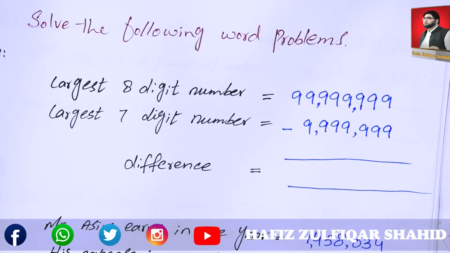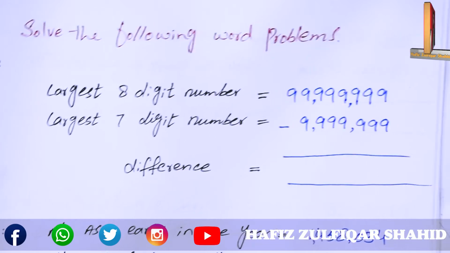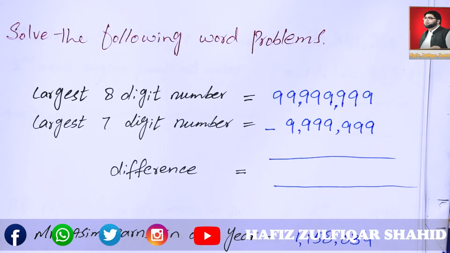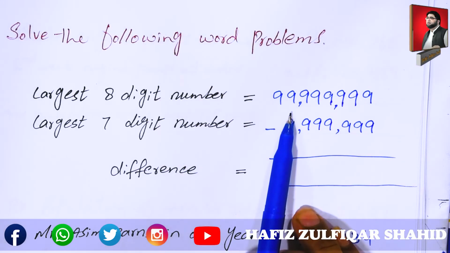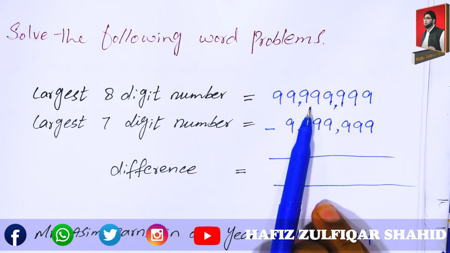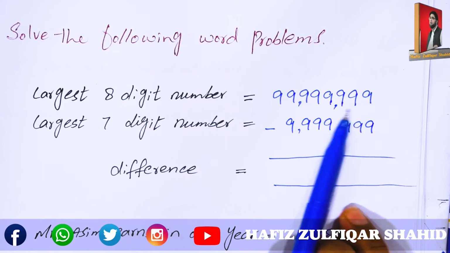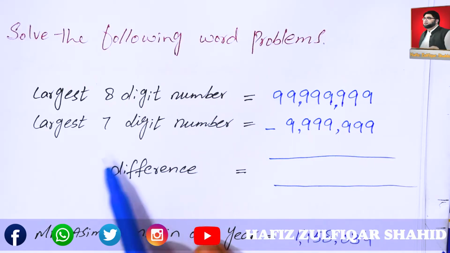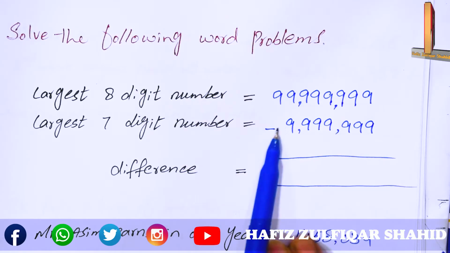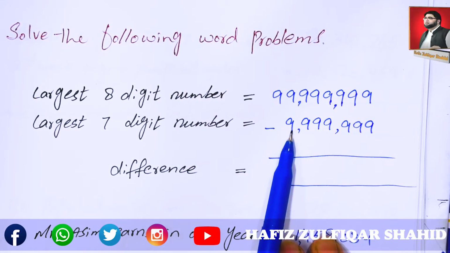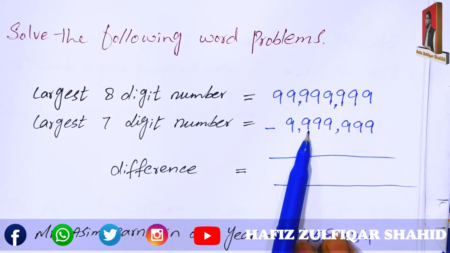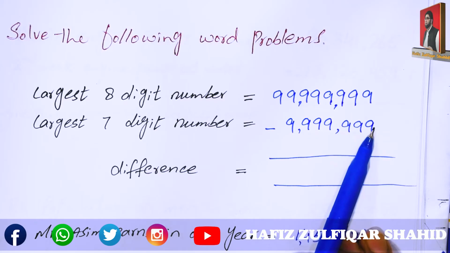If we write the largest 8-digit number, it is equal to 99,999,999. The largest 7-digit number is equal to 9,999,999.